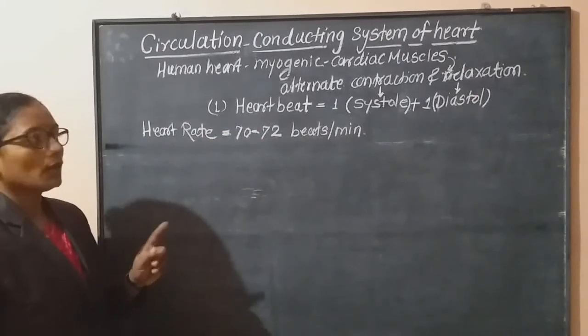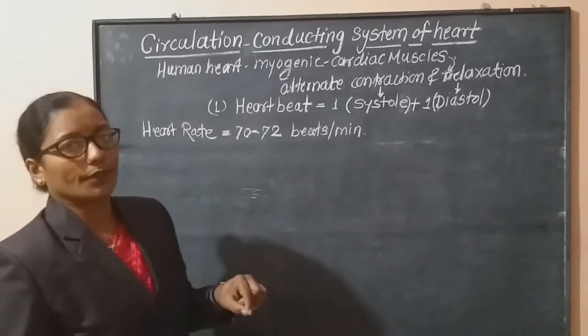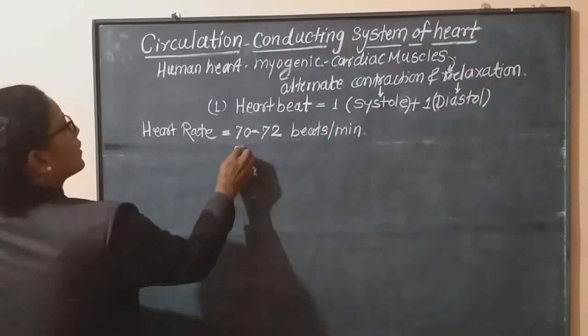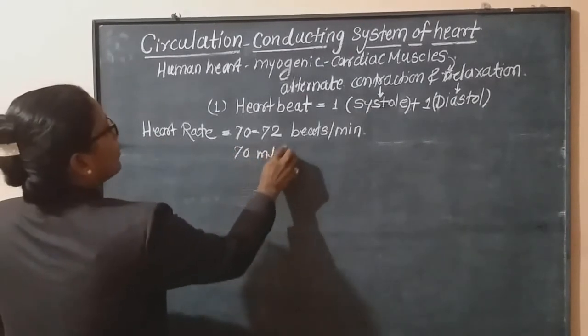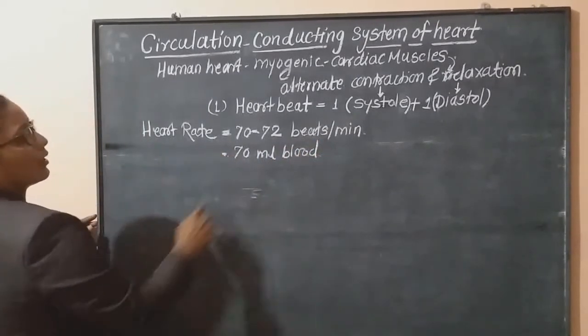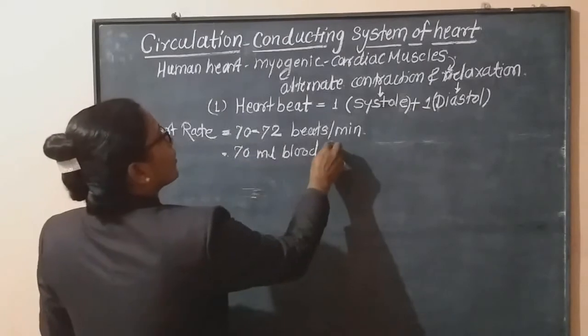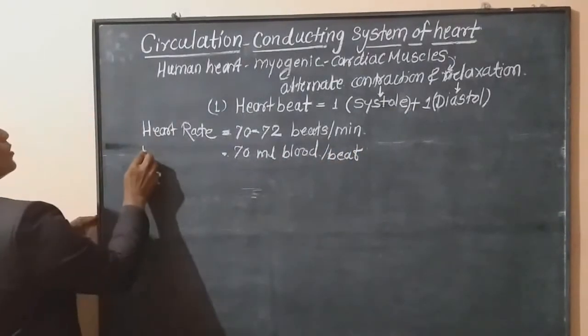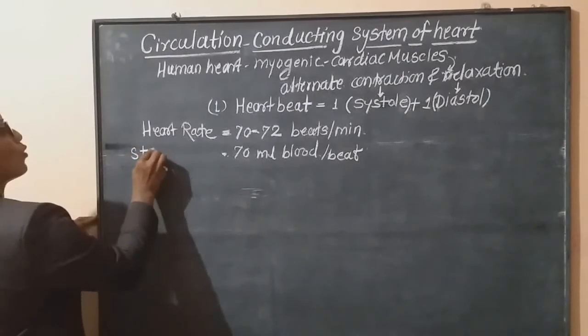Now in each heartbeat, 70 ml blood is pumped out. 70 ml blood is pumped out per beat. This is called stroke volume.